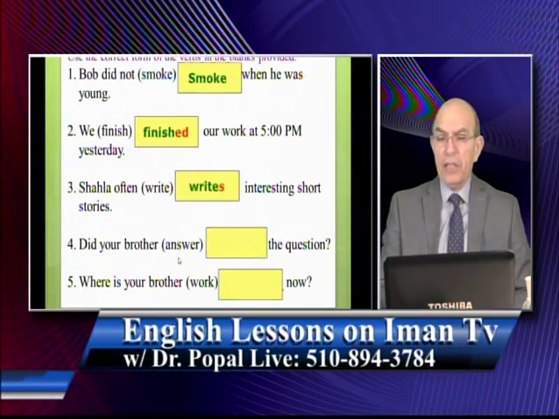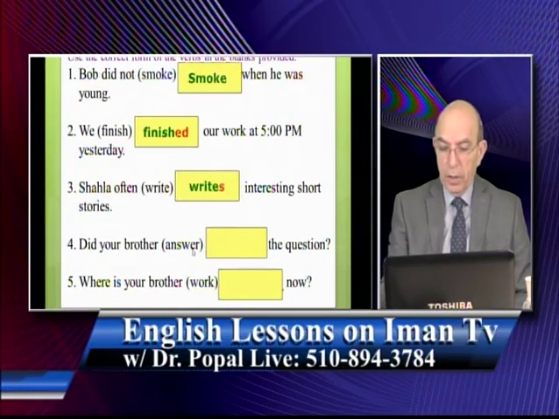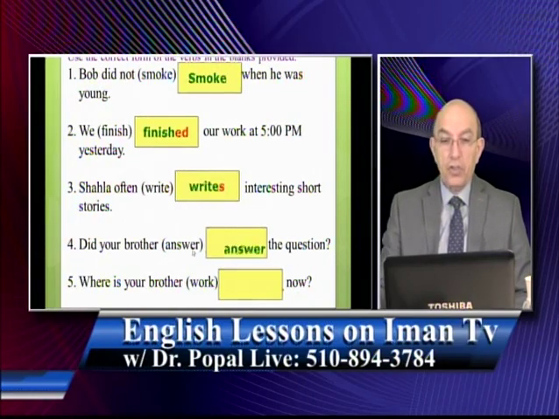Did your brother answer the question? It's just like the first sentence. Bob did not. After did, do, or does, you always use the simple form, regardless of what the subject is. See, Bob did not smoke, and then here you say, did your brother answer? Because of did, you cannot use S with the verb.